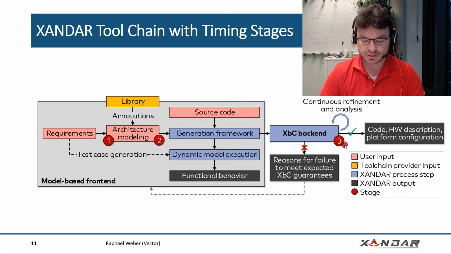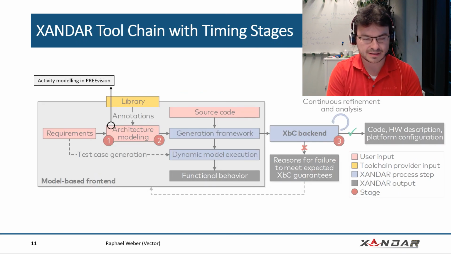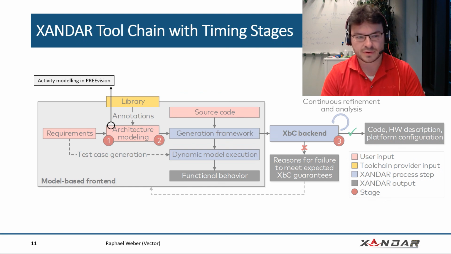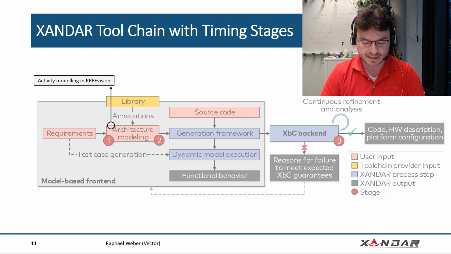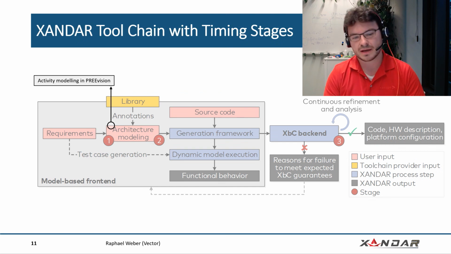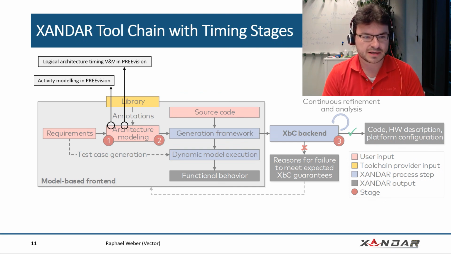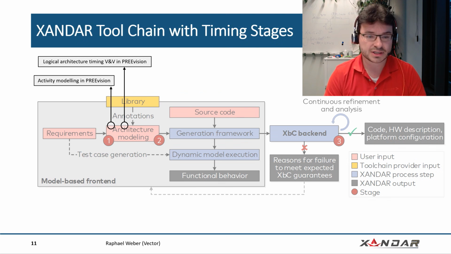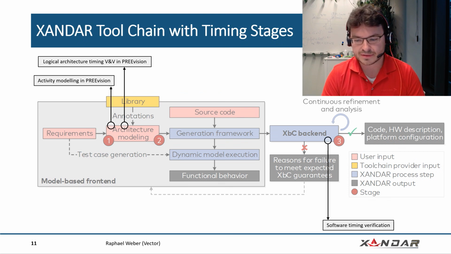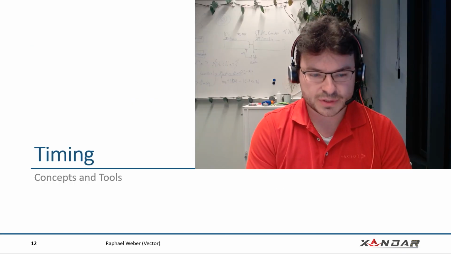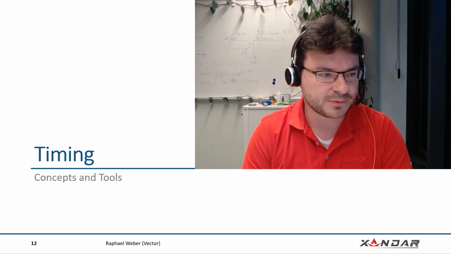timing in stage 3. So to be precise, what we can do in a Vector tool, for example, in PREEvision, we have this activity modeling possibilities that we do in the architecture modeling. We have logical architecture timing, verification, and validation in PREEvision, so on a very high level. We also have that in software. And then in stage number 3, we have software timing verification via some simulation, where we also have some overheads in the timing simulation.